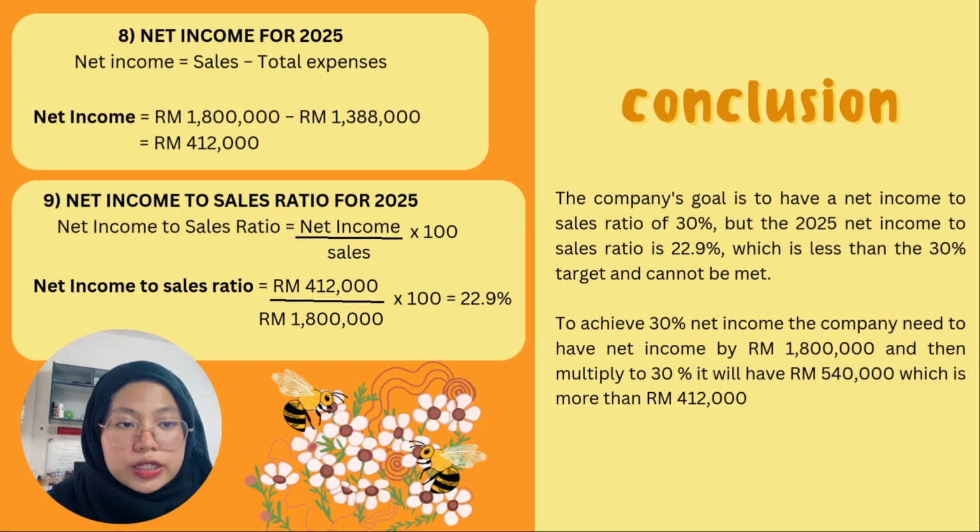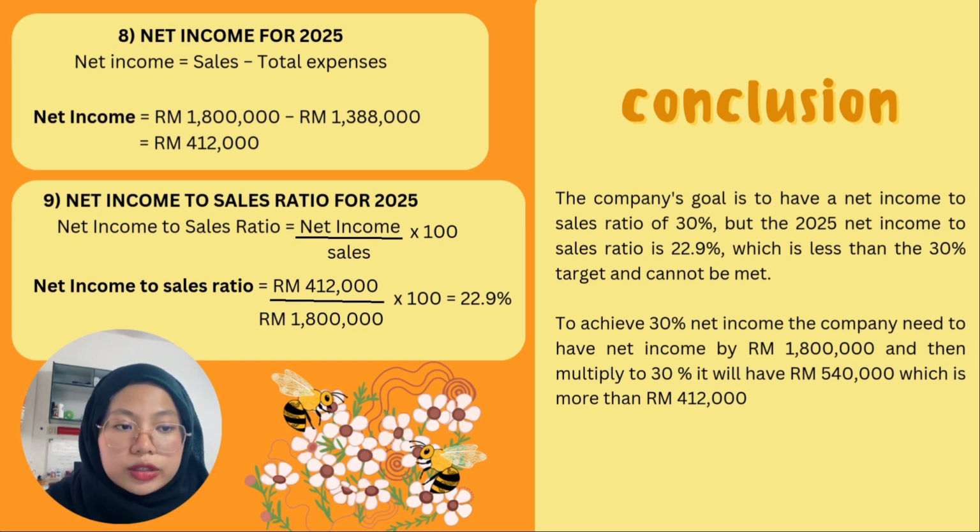So for the conclusion, the company's goal is to have a net income to sales ratio of 30%, but the 2025 net income to sales ratio is 22.9%, which is less than the 30% target and couldn't be met.